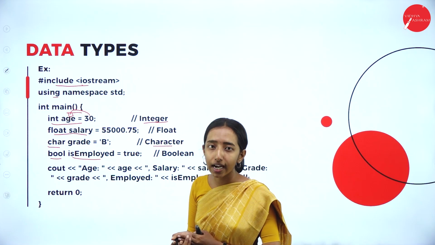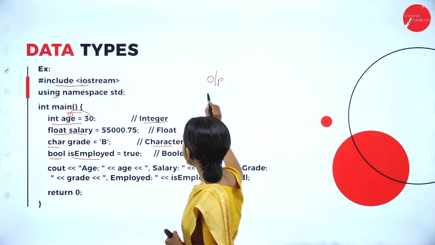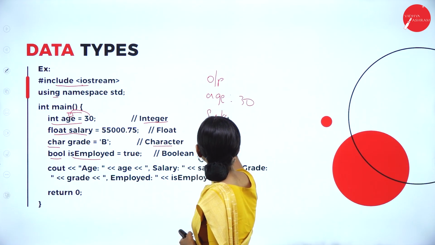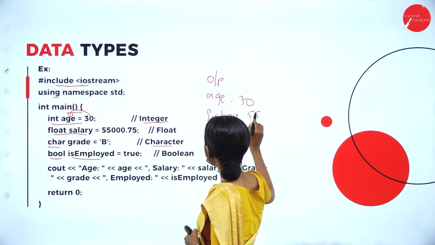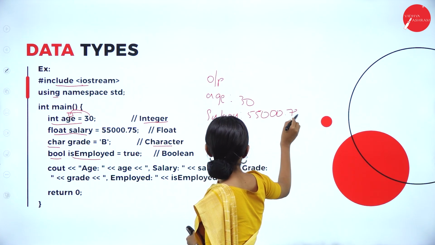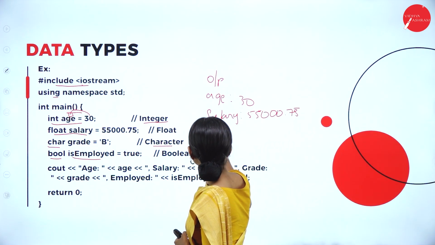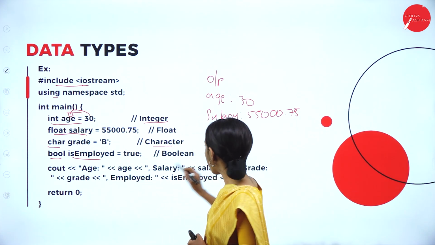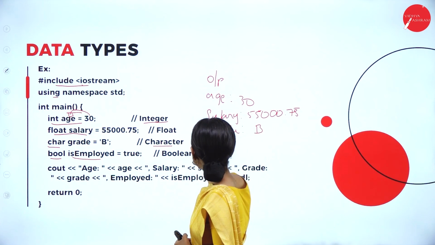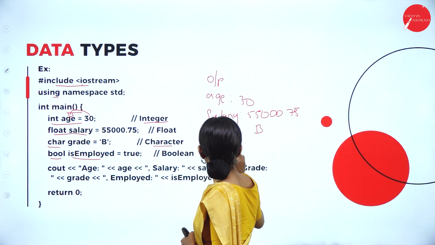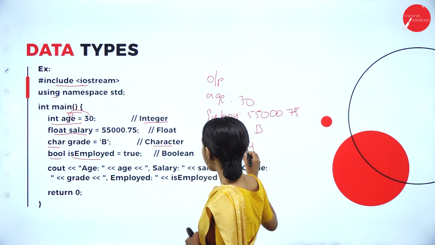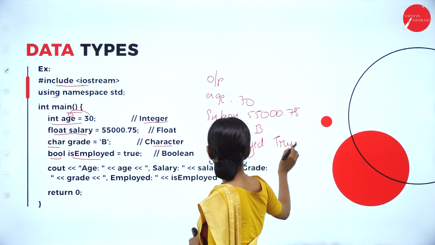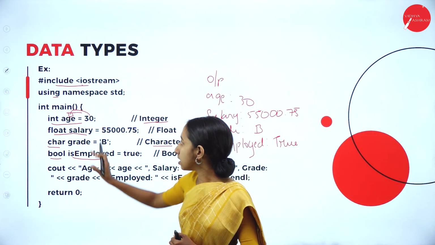So what is the output we are getting? In the output, age 30, salary. Next we are having salary. Grade. So the grade is B in a single quote. And the last is employed. True. So you will be getting true as an output. So this is the output for this example.